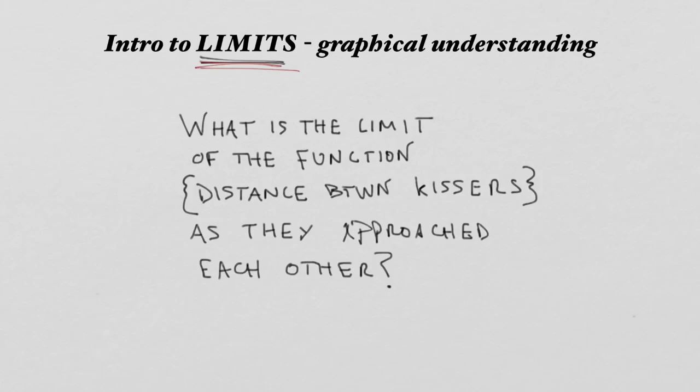By looking at what's happening before the event of our kissers kissing, by looking at the fact that their lips are getting close to each other, and in fact they're getting infinitely close to each other, so that the distance between those people's kissers is infinitely small, by looking at that pattern, I can use that pattern to predict.